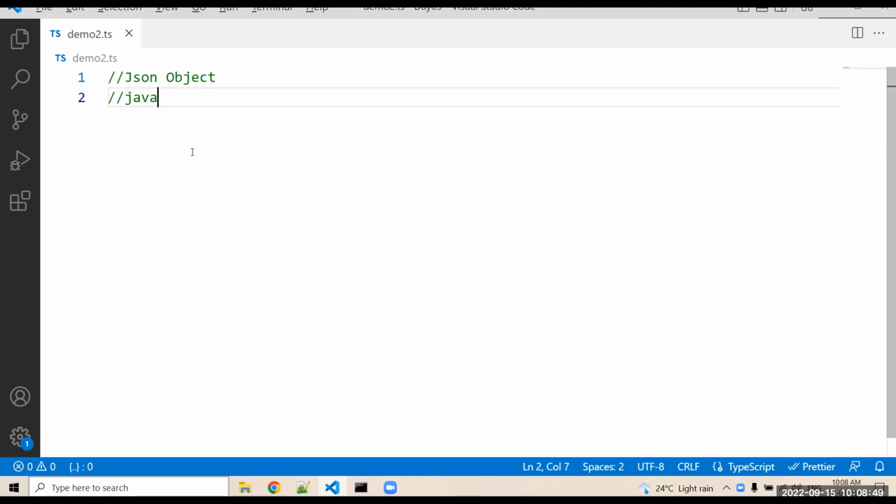JavaScript Object Notation. Very good. Object notation. JavaScript Object Notation.